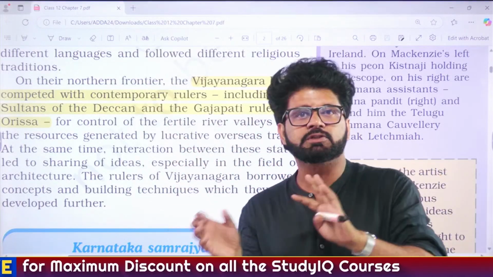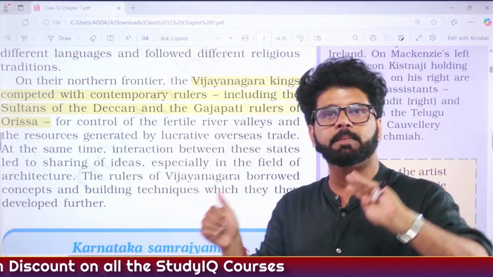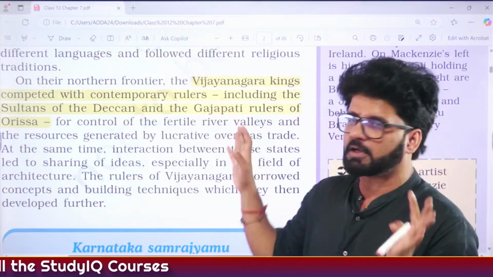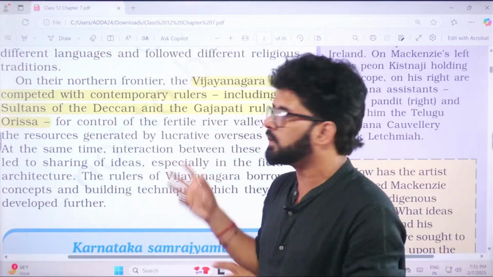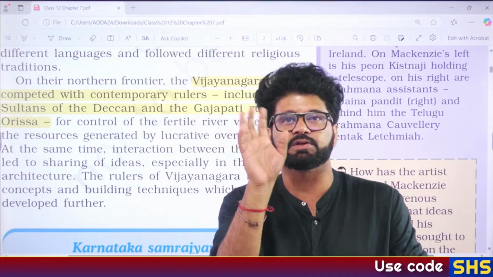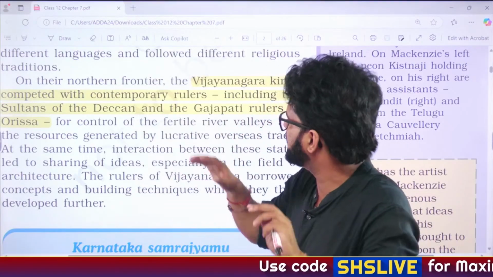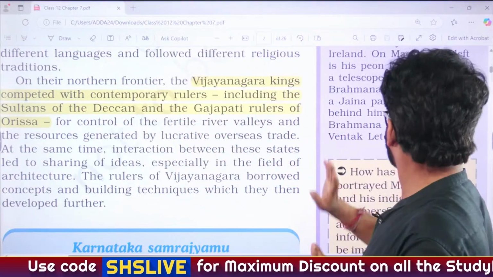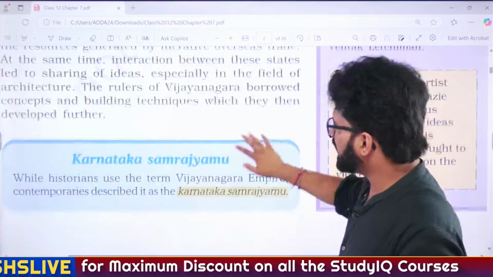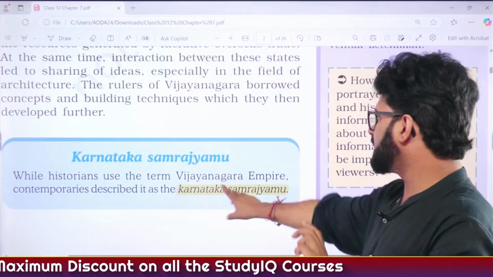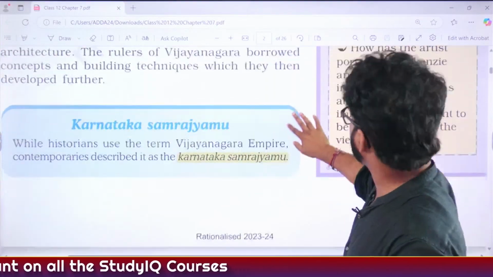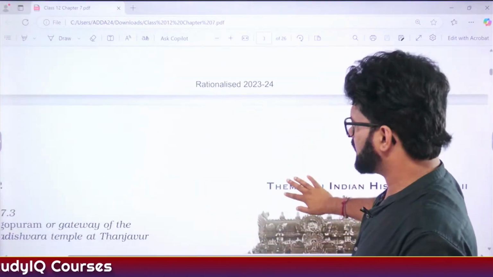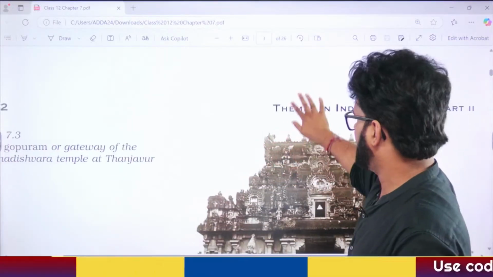The Deccan Sultans defeated Vijayanagar in the Battle of Talikota, which is also known as the Battle of Rakshasi Tangadi, because Talikota is known as Rakshasi Tangadi. We have discussed this in yesterday's lecture. So that's why you have to remember the Gajapati rulers and this Deccan Sultanate. We have discussed Karnataka Samrajyamu, a title given to the Vijayanagar Empire, and Establisher of Yavana Kingdom, also a title given to the Vijayanagar Empire. We discussed this yesterday.